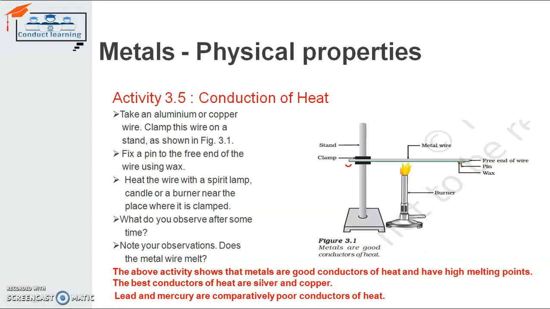Silver is not really used for making cooking devices or cooking containers, because it is very costly. Otherwise, copper and aluminium are mostly used. Lead and mercury are completely poor conductors of heat. Please remember that lead and mercury are both poor conductors of heat. Mercury is basically used in thermometers to check the temperature. That doesn't mean that mercury has high conduction of heat. Mercury has high thermal expansion, so it expands quickly when it gets heat in a thermometer.